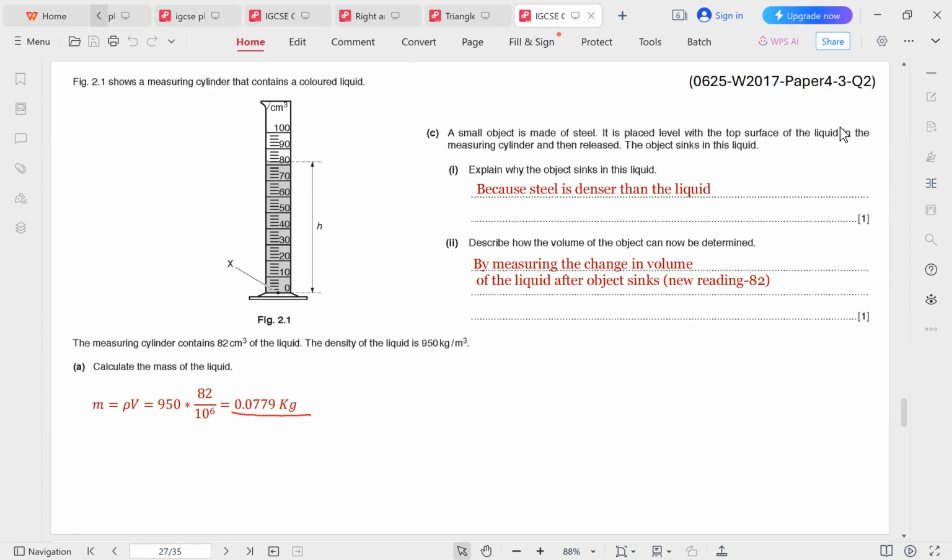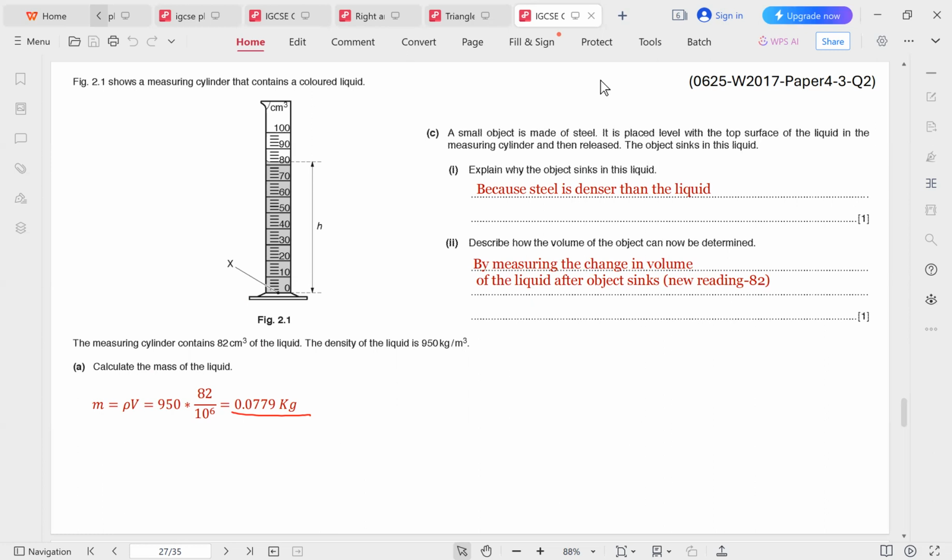Now, for C, we're told a small object is made of steel. It is placed level with the top surface of the liquid in the measuring cylinder and then released. The object sinks in this liquid. Explain why the object sinks in this liquid. Of course, because the steel is denser than the liquid. Describe how the volume of the object can now be determined. By measuring the change in volume of the liquid after the object sinks.